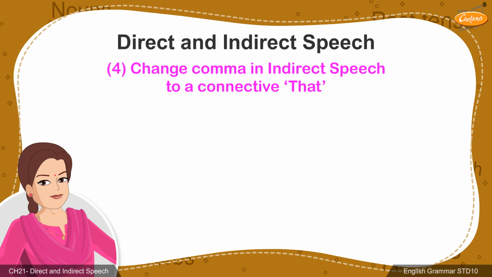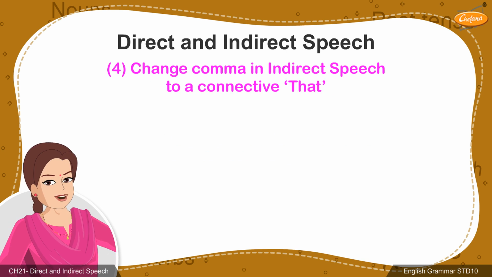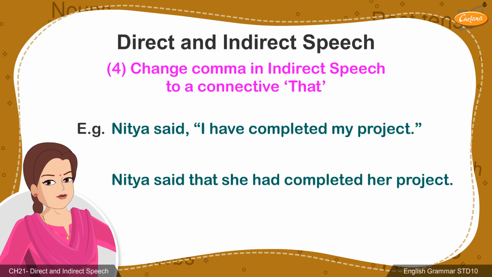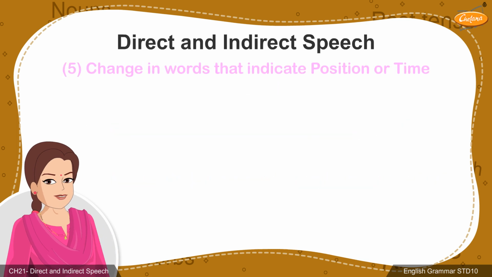The fourth rule is a rather simple one. It just states that the comma used in direct speech must be changed to a connective that. In the examples given, Nitya said becomes Nitya said that in indirect speech.